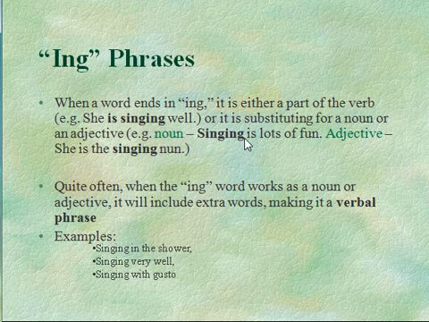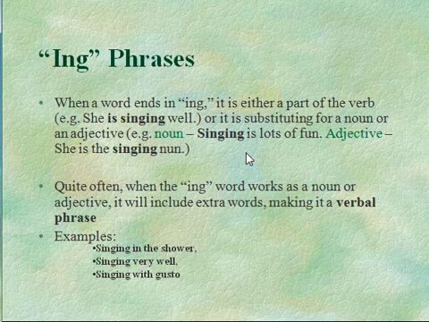We can even have "-ing" verb forms that work like adjectives. Remember, adjectives are modifiers that modify nouns. Here we go. "She is the singing nun." "Singing" is describing "nun," and it's listed right in front of the word that it's describing. Often, just so you know, when we have "-ing" words that work as nouns or adjectives, there are other words clustered with it. Look at some of these examples. Singing in the shower. Singing very well. Singing with gusto. Those work as clusters to create a package of meaning.